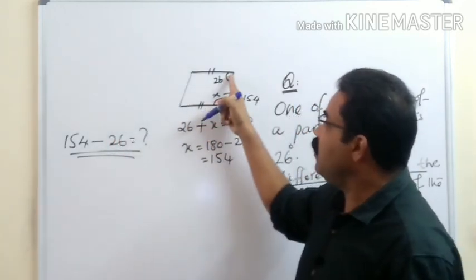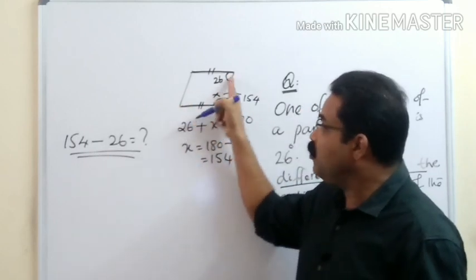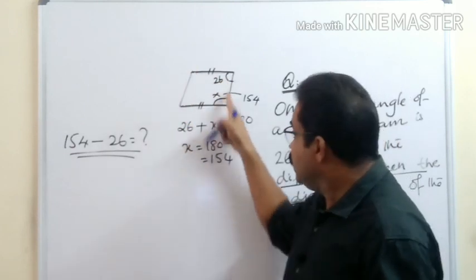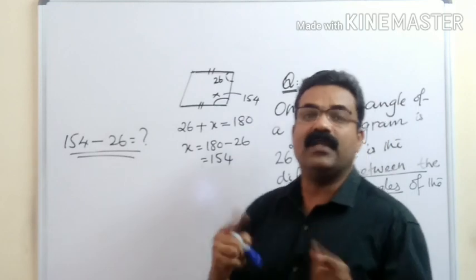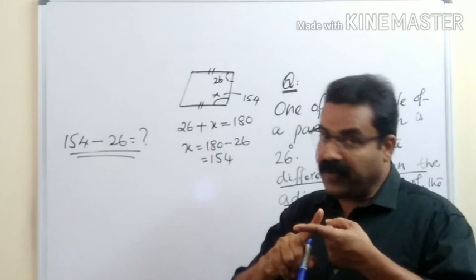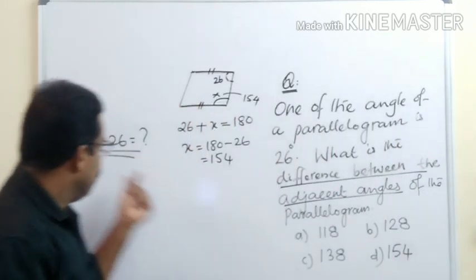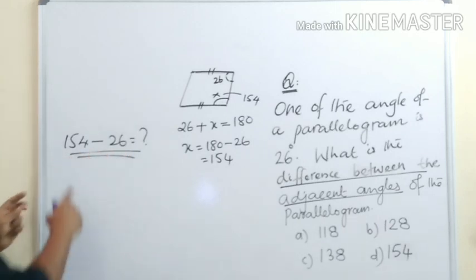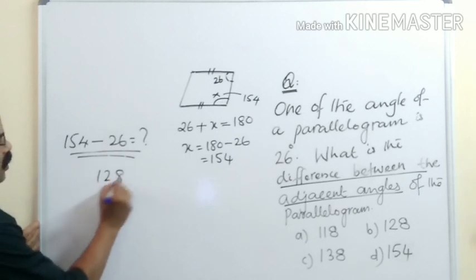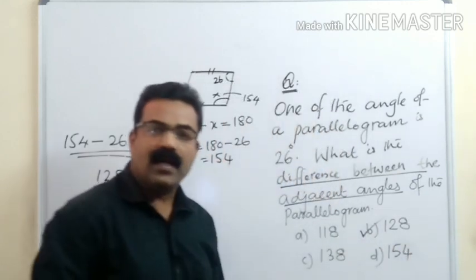Here for this angle 26, this is opposite and this is adjacent. Opposite angles will be equal. So this is 26, this is 26, this is 154, this is 154. Adjacent angles, these two angles, what is the difference? Once this is 26, this angle will be 154. What is the difference between 154 and 26? That is what we need to calculate. So 154 minus 26 equal to 128. So 128 is the answer. So 128, B is the correct answer.